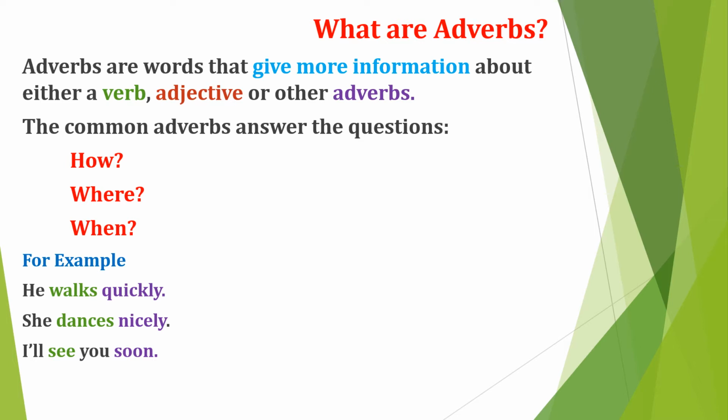Let us examine the following sentences. He walks quickly. Second sentence, she dances nicely. Third sentence, I will see you soon. In the first sentence, let's first of all identify the verb, and it is clear that the verb is walks. Now the question that you need to ask yourself, how does this person walk? And the answer is quickly.